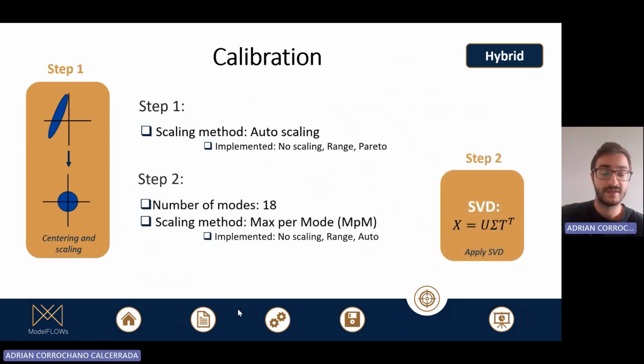On the second step, there are two parameters to calibrate. The first one is the number of modes to retain. Here we have to take into account that the first modes in the SVD retain the largest scales and the main dynamics of the database. Also, there is a scaling method to use in the temporal matrix, and here we have used a max per mode.